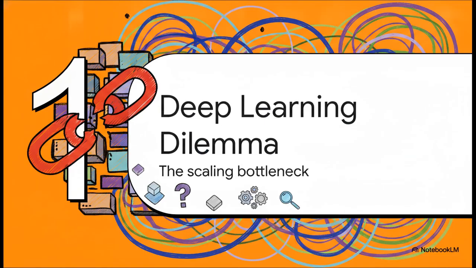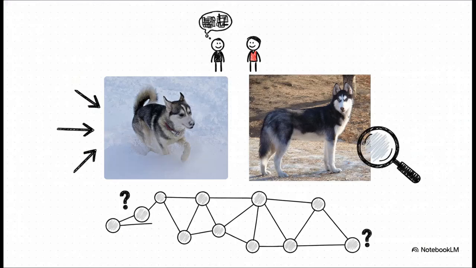Okay, part 1, the deep learning dilemma and the scaling bottleneck. To appreciate the solution, we first have to realize just how tough the problem is. Imagine trying to tell a Siberian husky apart from an Eskimo dog. Differentiating fine-grained visual categories like that requires massive network capacity. Plus, you need really expensive, expert human raters just to label all that training data. It's incredibly difficult, even for us humans.